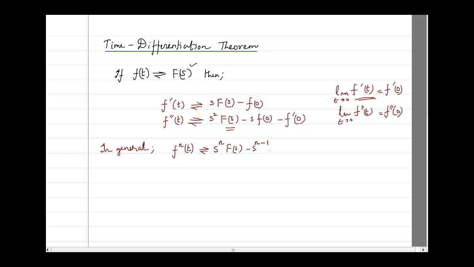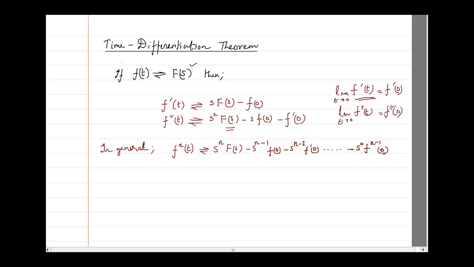So s raised to power n minus 1 f of 0 minus s raised to power n minus 2 f dash of 0. Like that, it will keep on going, and you will get in the end again minus s raised to power 0, which is basically 1 itself, and then f raised to power n minus 1 of 0.